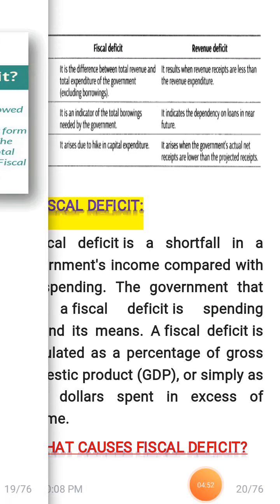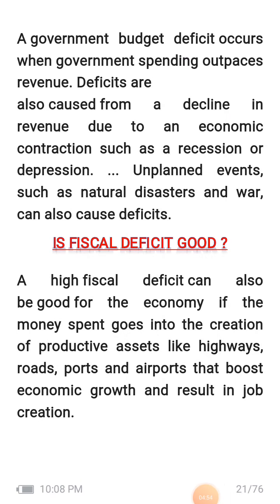So students, you understand the causes of fiscal deficit. A government budget deficit occurs when government spending outpaces revenue, right? Deficits also result from a decline in revenue due to an economic contraction such as recession or depression.